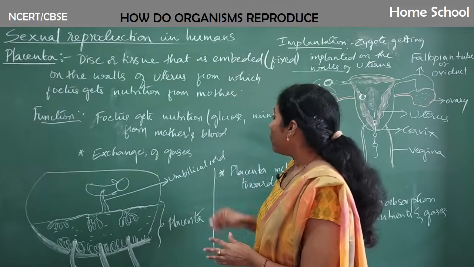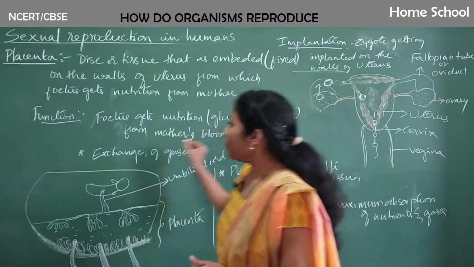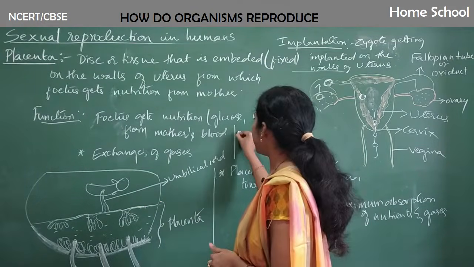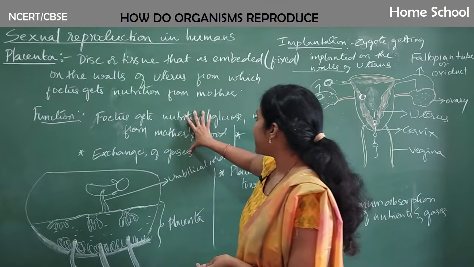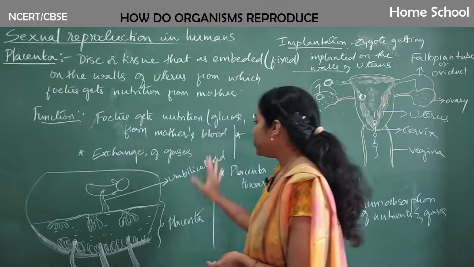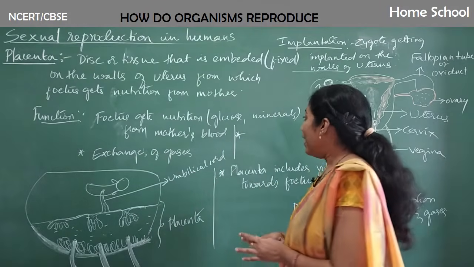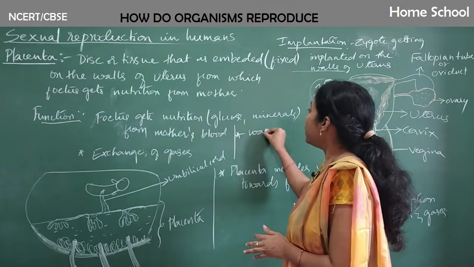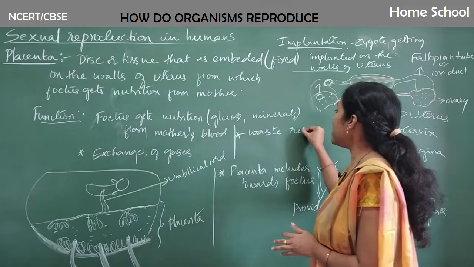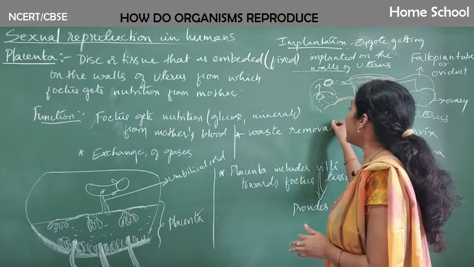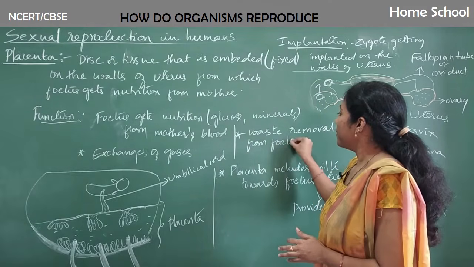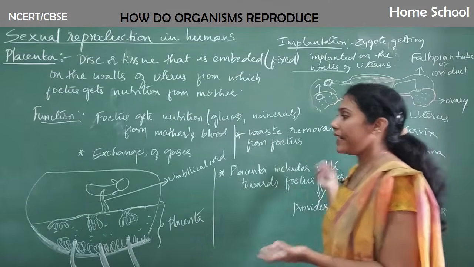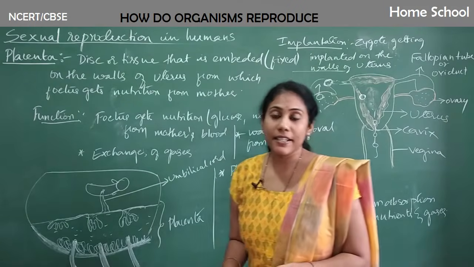And one more important use of placenta you can write, guys, here. See, I mentioned two uses, no? One is it gets nutrition, the other one is exchange of gases takes place through placenta. The other one is waste removal also occurs. Waste removal from whom? Waste removal from fetus can also take place through placenta only.